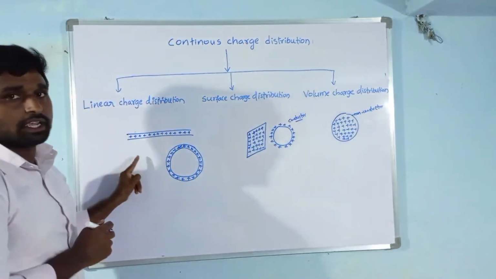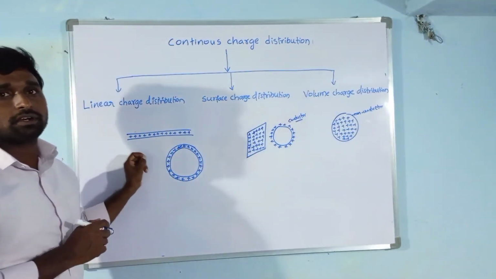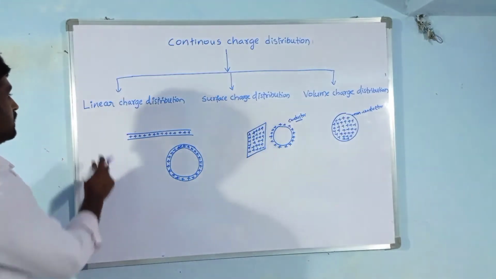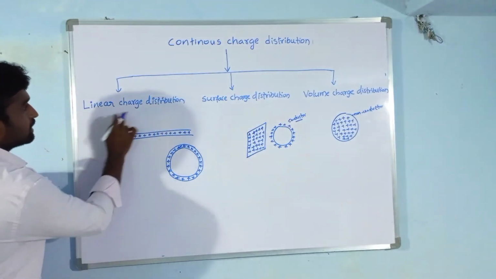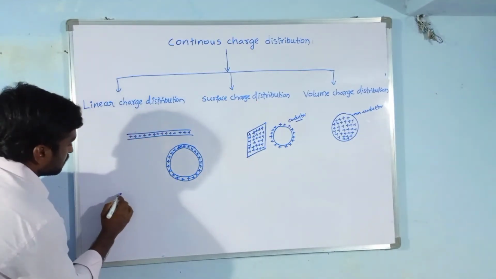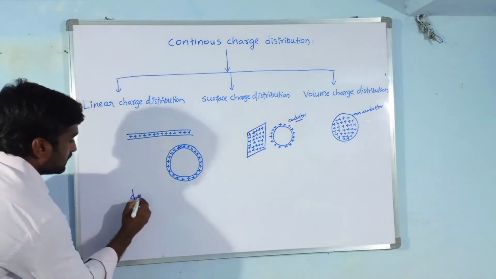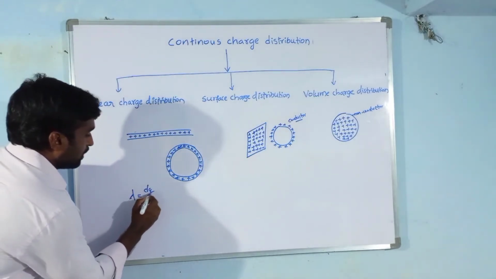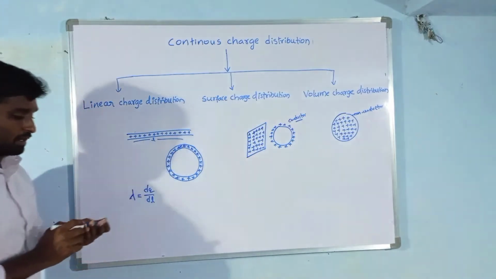In linear charge distribution, charge can be calculated in terms of linear charge density. What is a linear charge density? Linear charge density is indicated by lambda. Lambda is equal to dq by dl. What is l? Length of the metal rod.